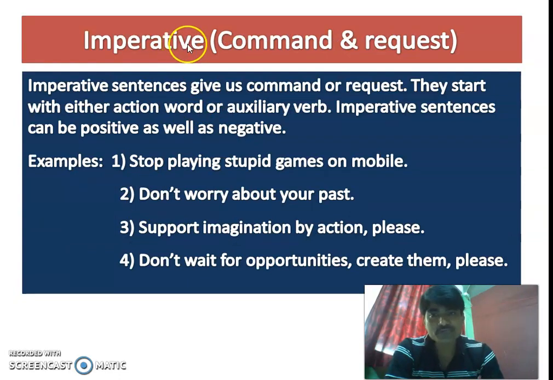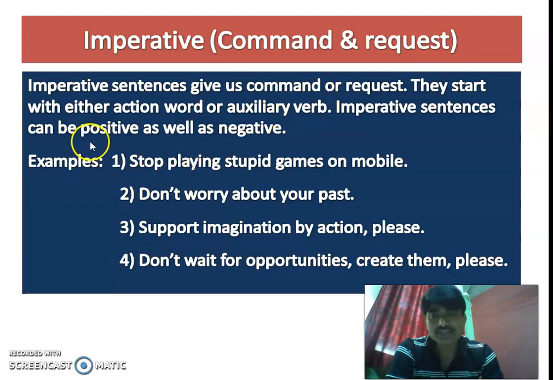Imperative. Imperative means commands and request. Many a times, if you really want to get your work done, sometimes you order, sometimes you request. So imperative sentences give us command or request. They start with either action word or auxiliary verb. Both. For example, stop. This is action word. Don't. Do. This is auxiliary verb. So they start with either action word or maybe auxiliary verb.